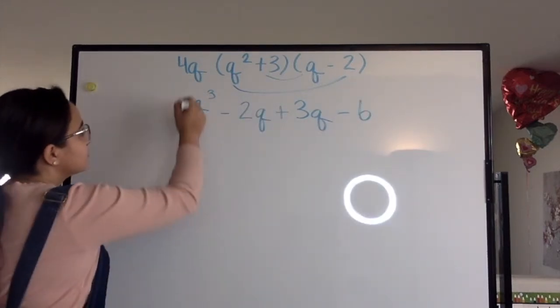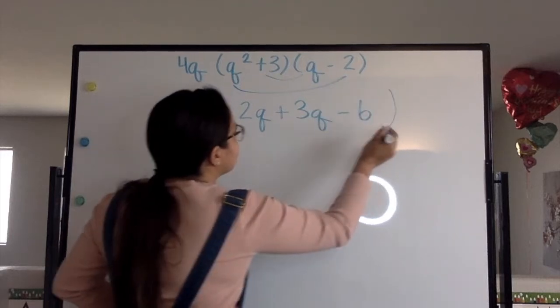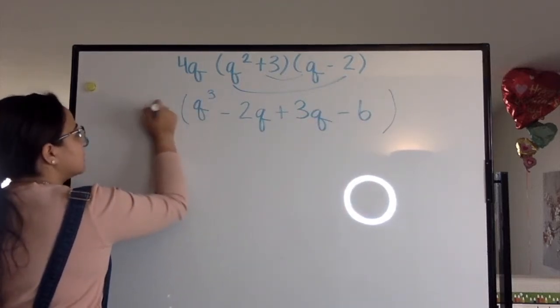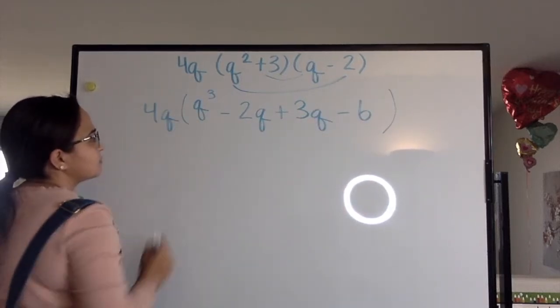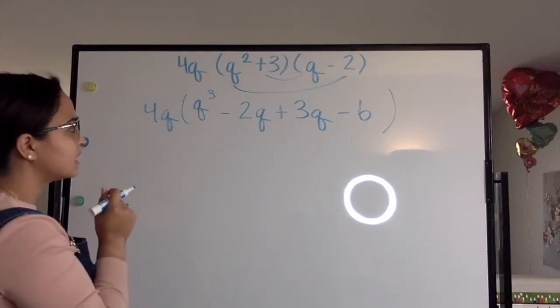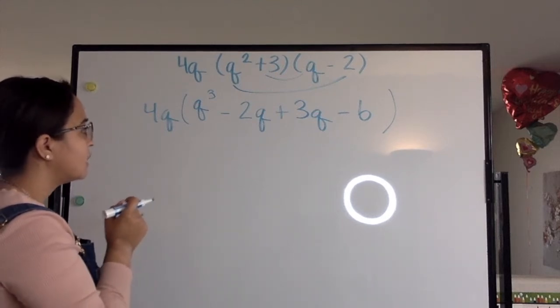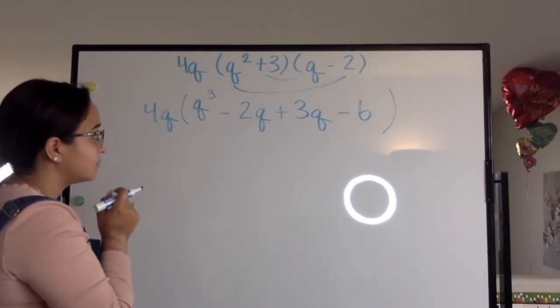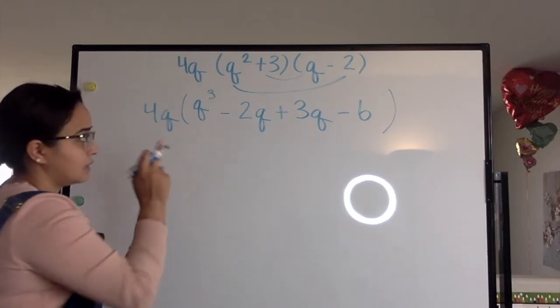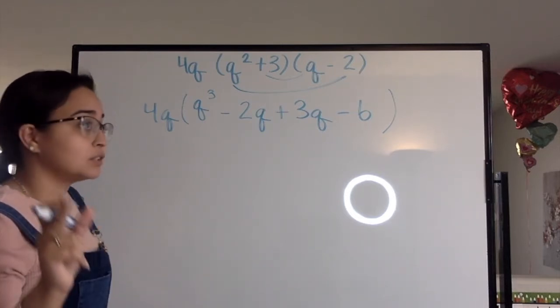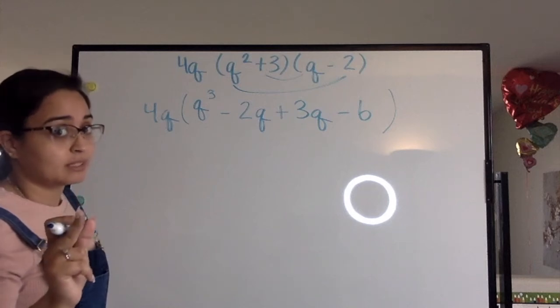Okay. This looks familiar, doesn't it? Now, after that has been FOILed, let's go ahead and if you were paying attention, you'll see that I missed something very important.